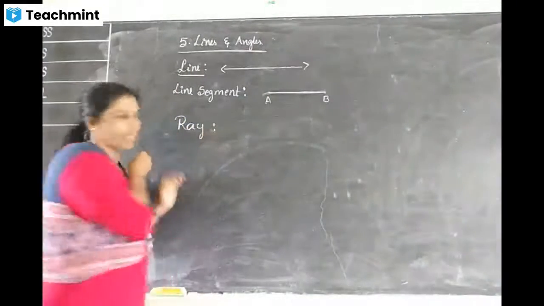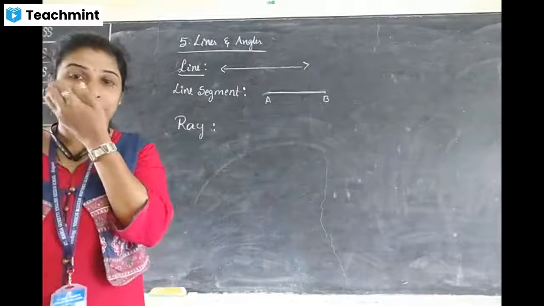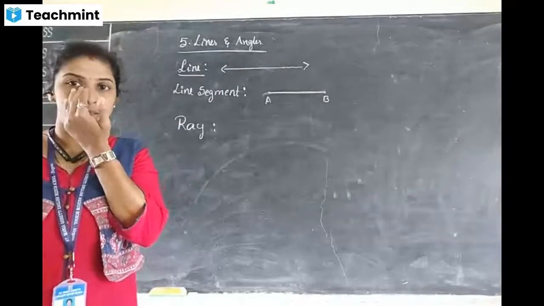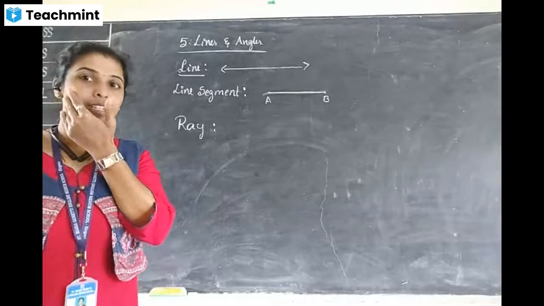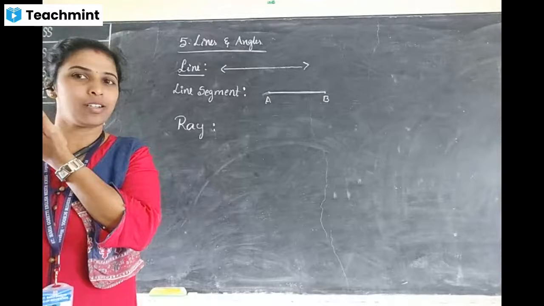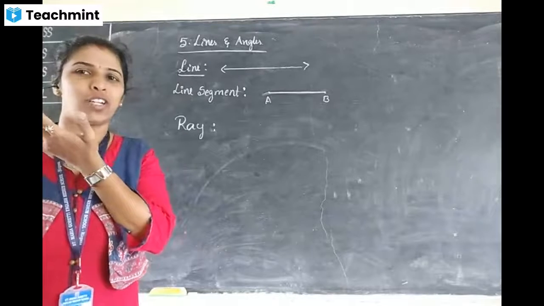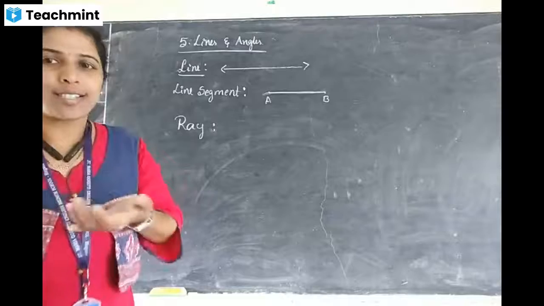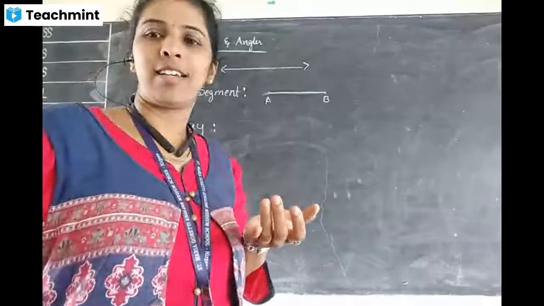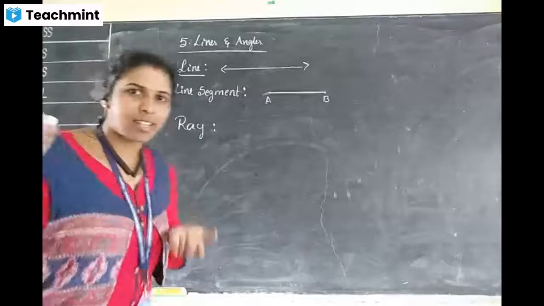Next, what is meant by a ray? Do you know about the ray? Anyone? Can you tell me what is meant by a ray? Yes. A ray means it starts from one point and goes to infinity.